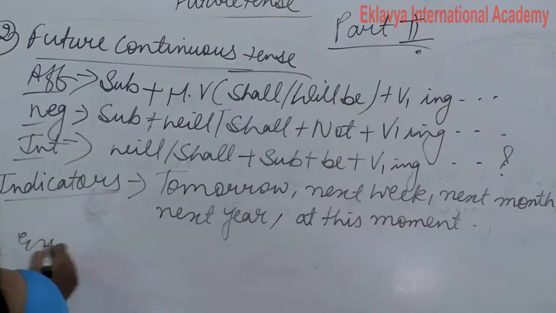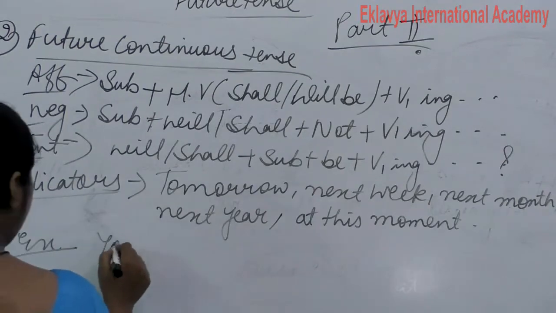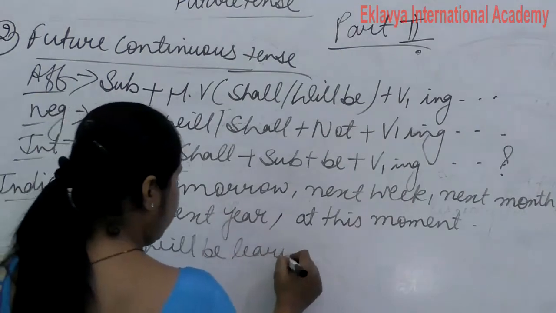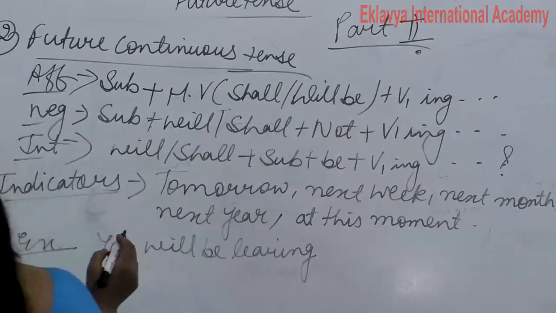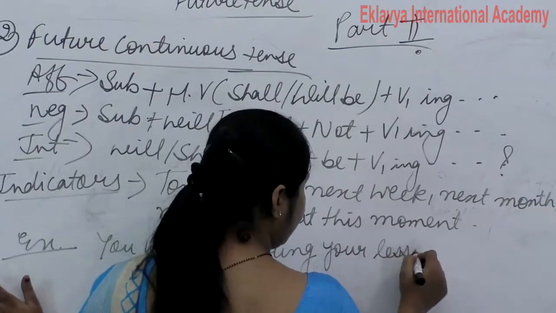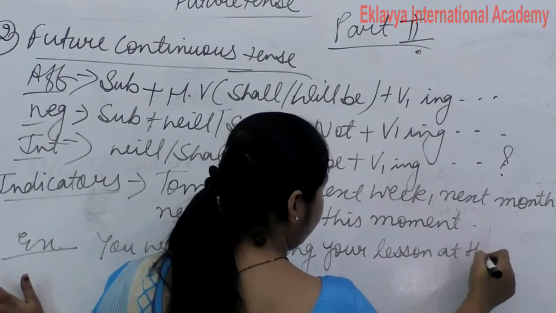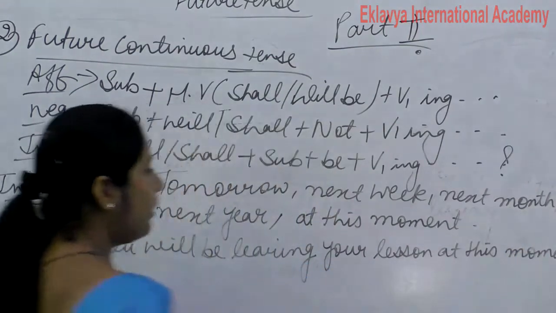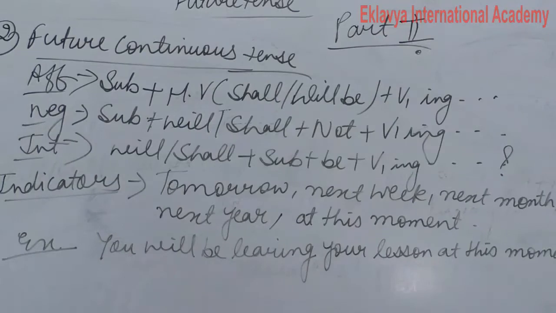So write down an example: You will be learning your lesson at this moment. Clear? So this is all about the future continuous tense.